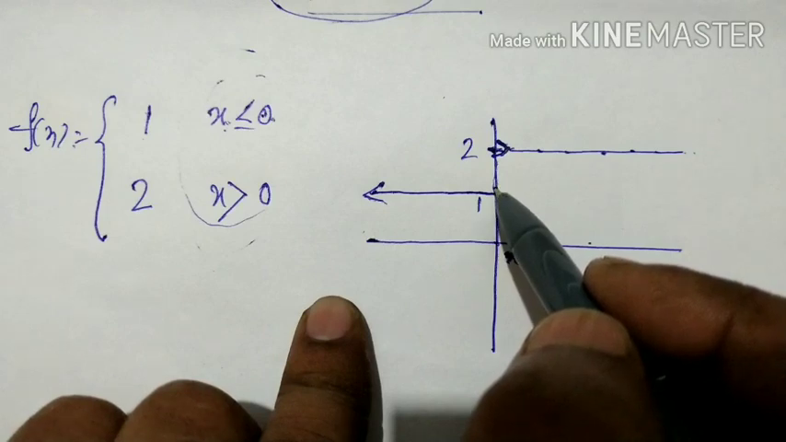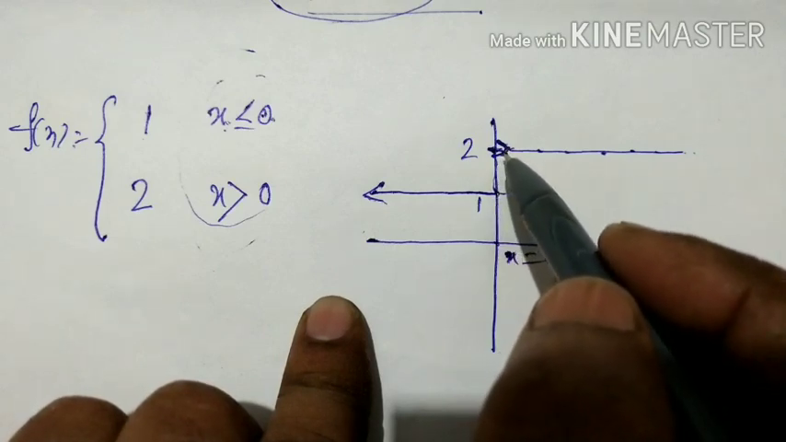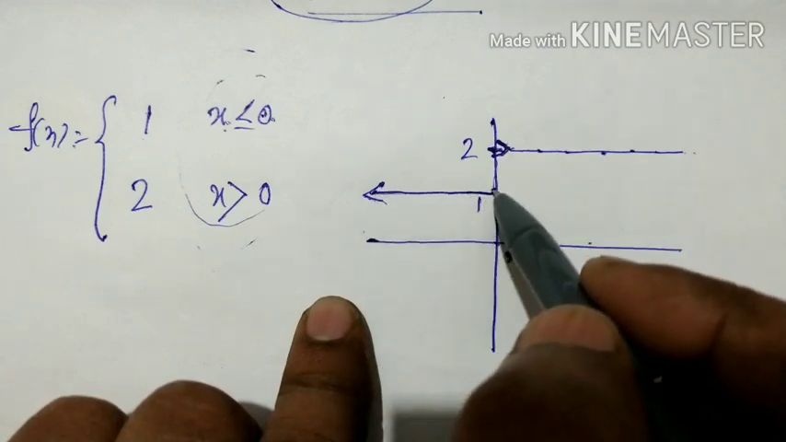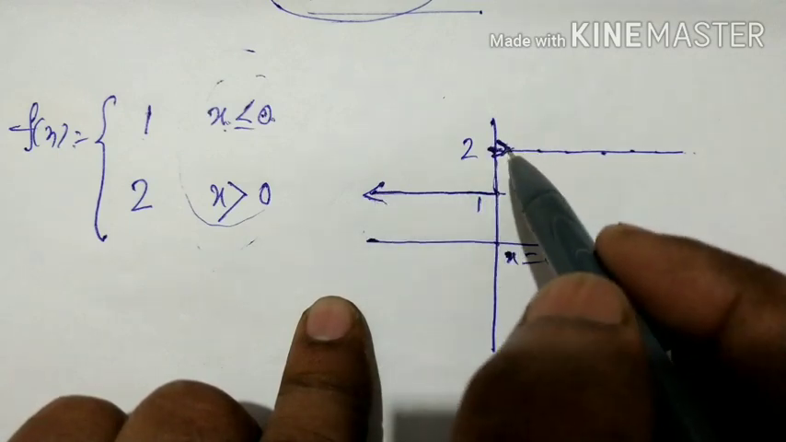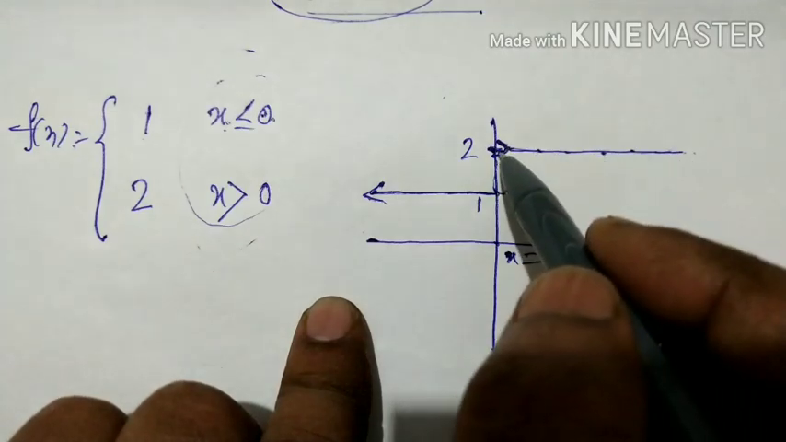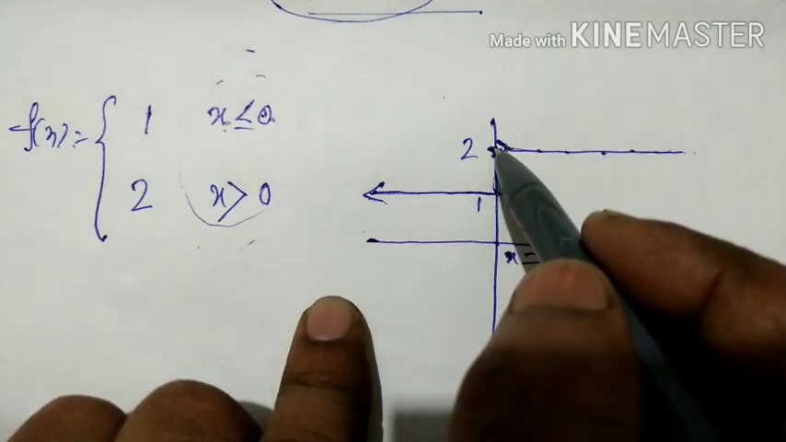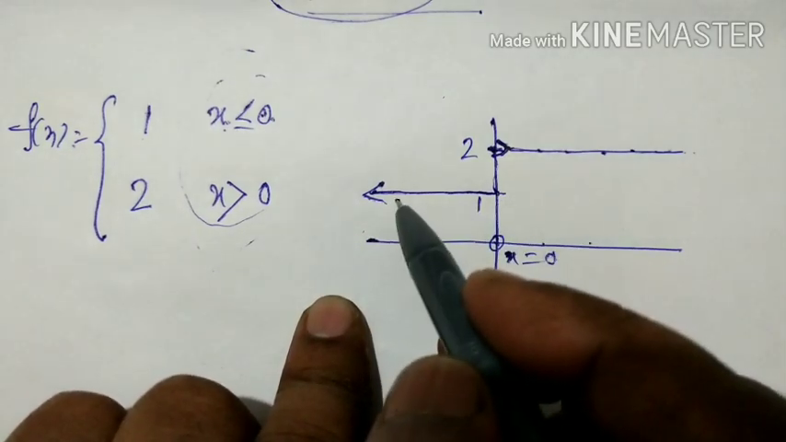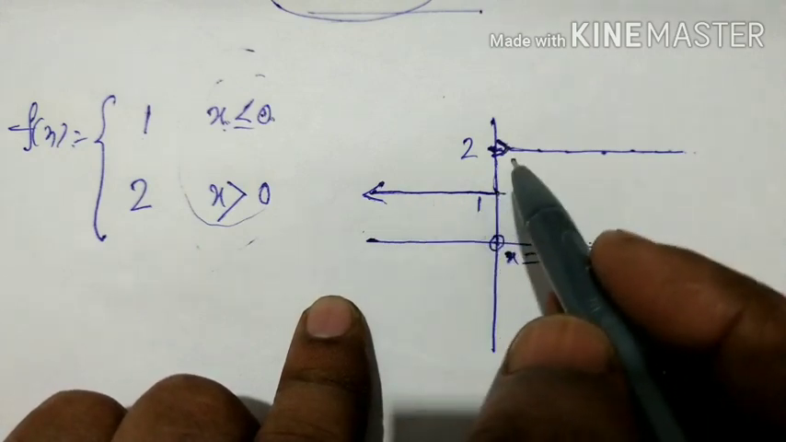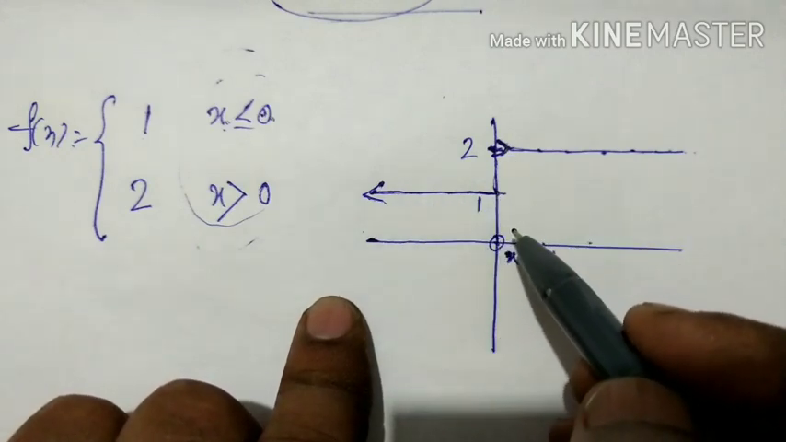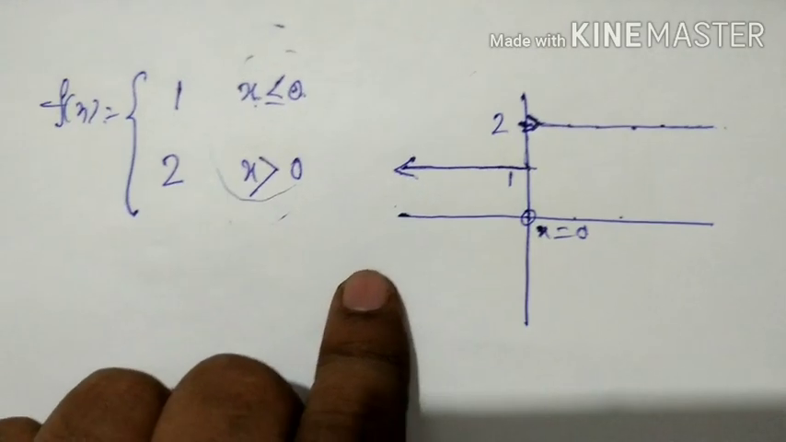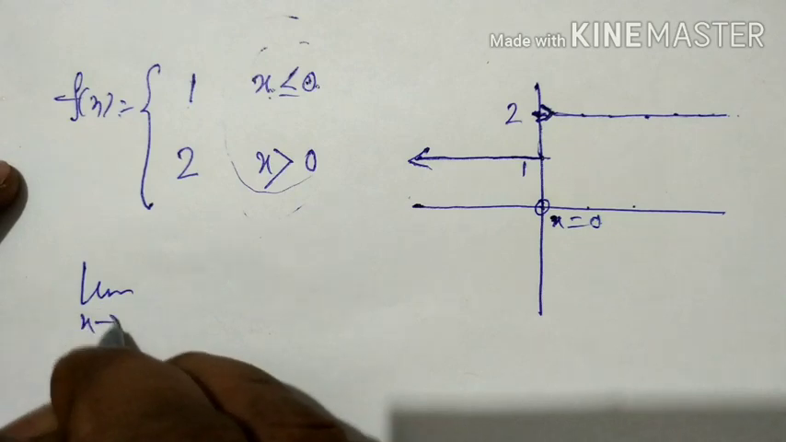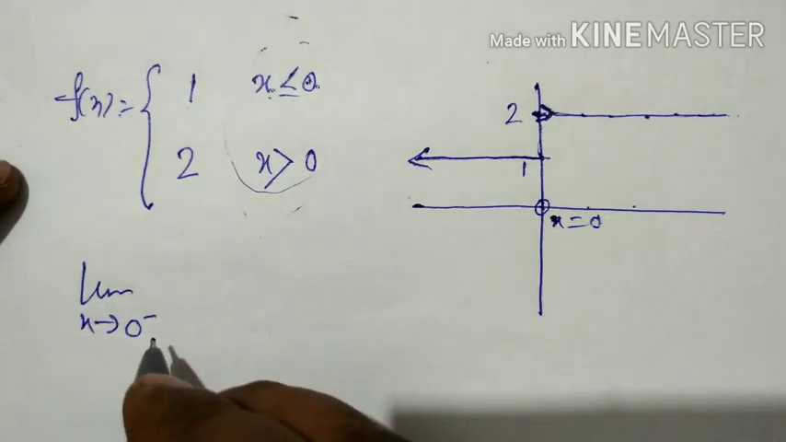I must lift the pen. I started here, went here, and had to lift the pen and then start again from there. That means here the function is discontinuous. At what point of the domain? At the point x is equal to 0. So from the graph it is clear that the function is discontinuous at the point x is equal to 0. Now use the concept of limit. Left hand limit. Limit x tends to 0 minus. It means left hand limit at x is equal to 0.